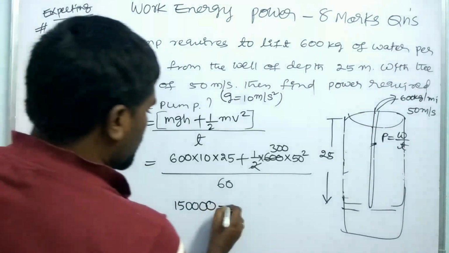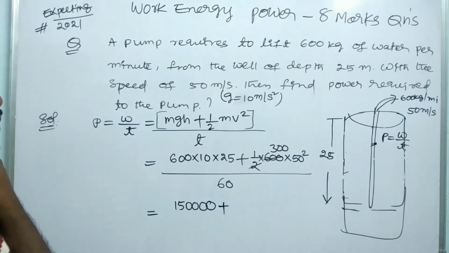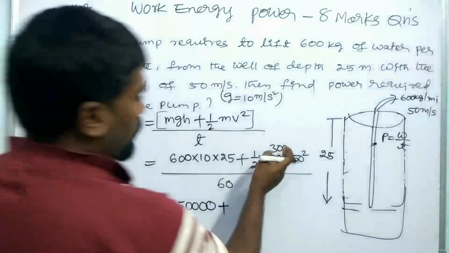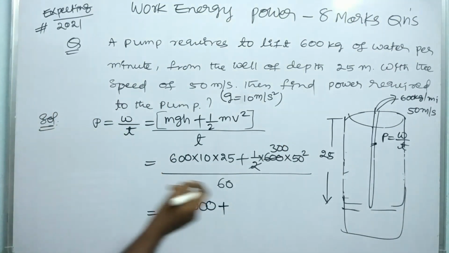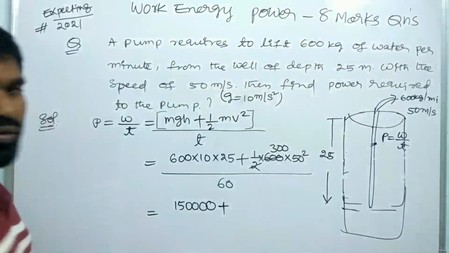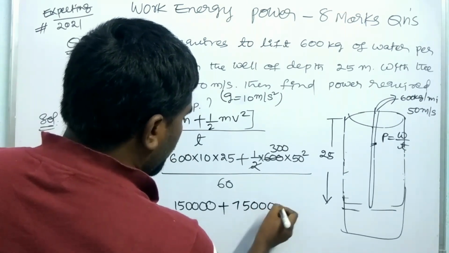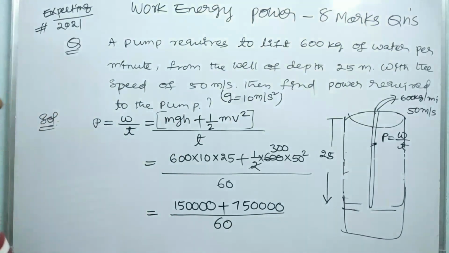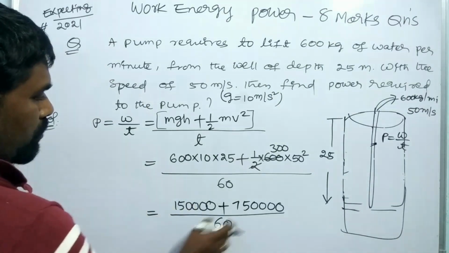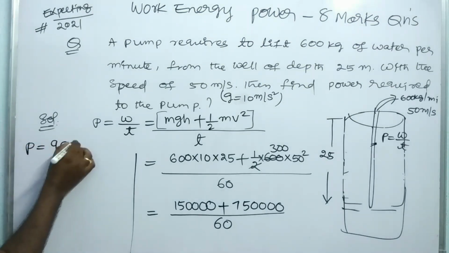1,50,000 plus 50 squared, 250, 2500. 50 squared into 300 equals 250 into 2500 into 300, which is 7,50,000. 7,50,000 by 60 here. So 1,50,000 plus 7,50,000 is 9 lakh. So the work W is equal to 9 lakh.